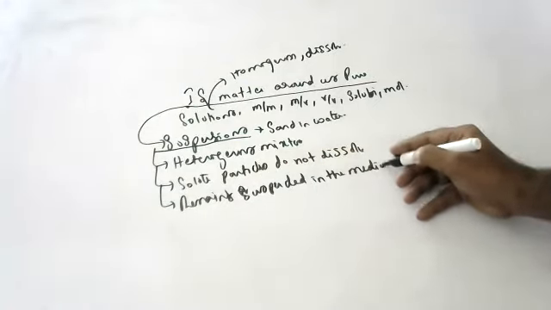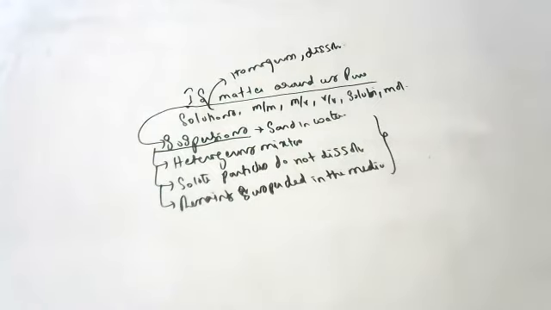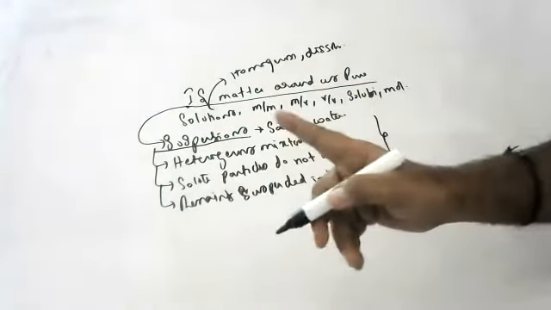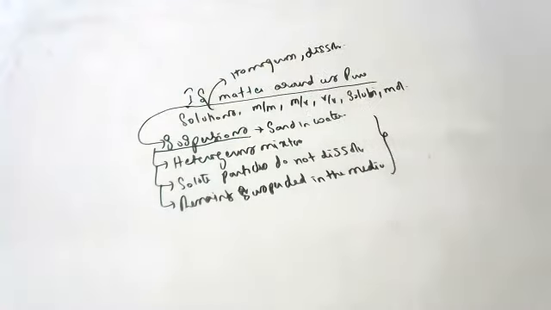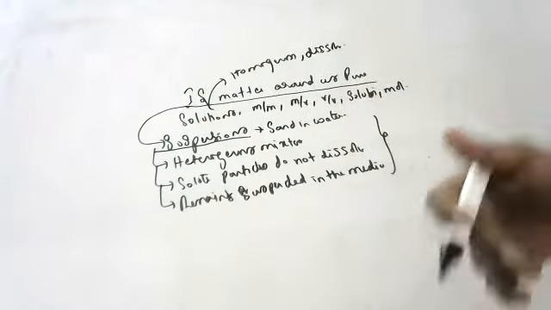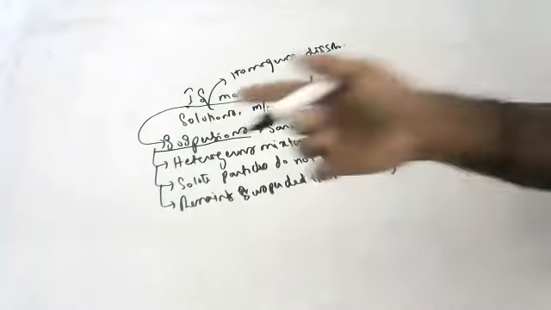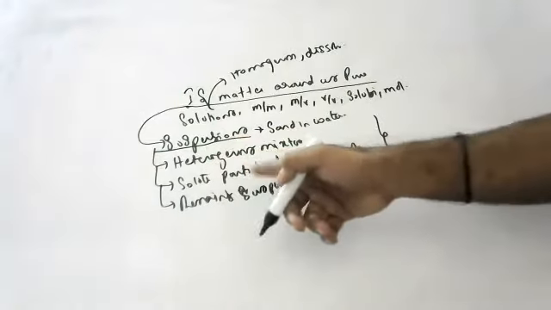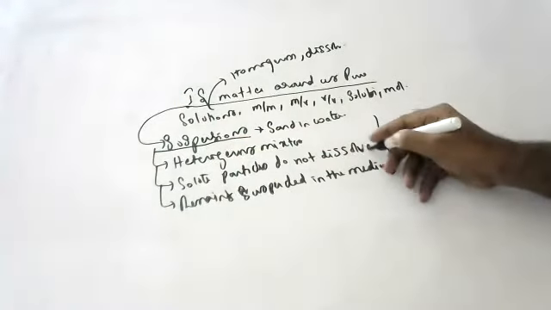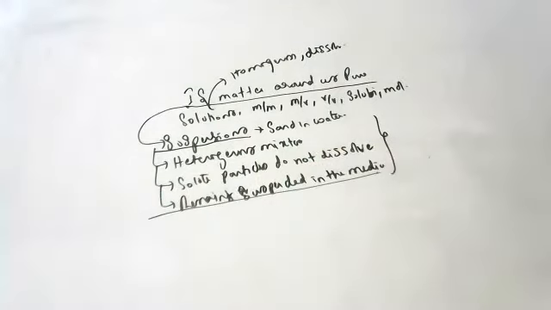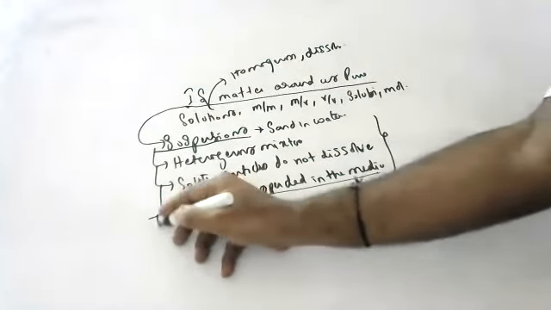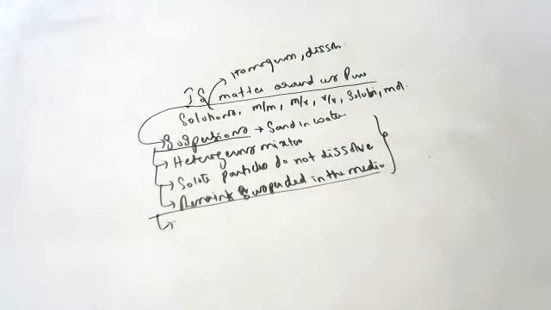Homogeneous means equally distributed, heterogeneous means unequally distributed, so in some places concentration will be more, in some places less. Suspensions are heterogeneous, and solute particles do not dissolve and remain suspended in the mixture.